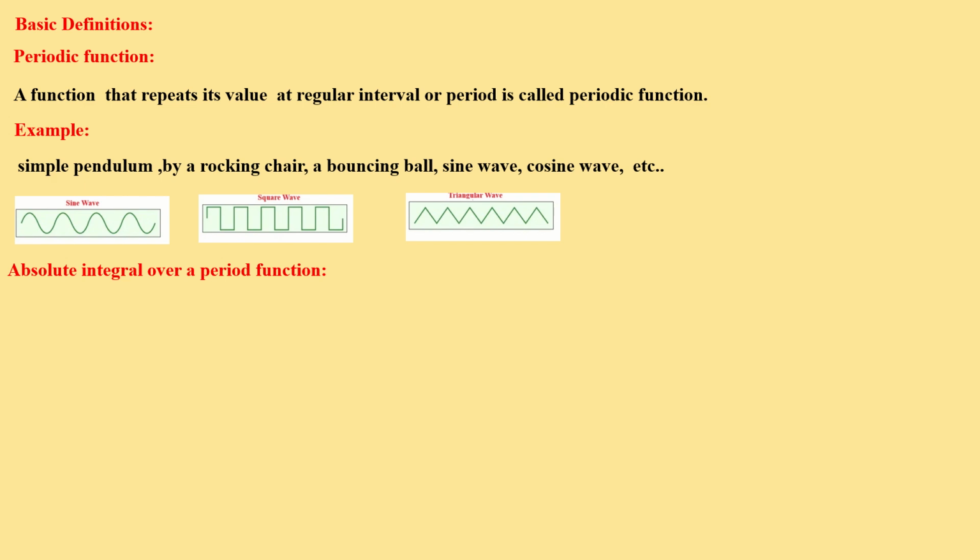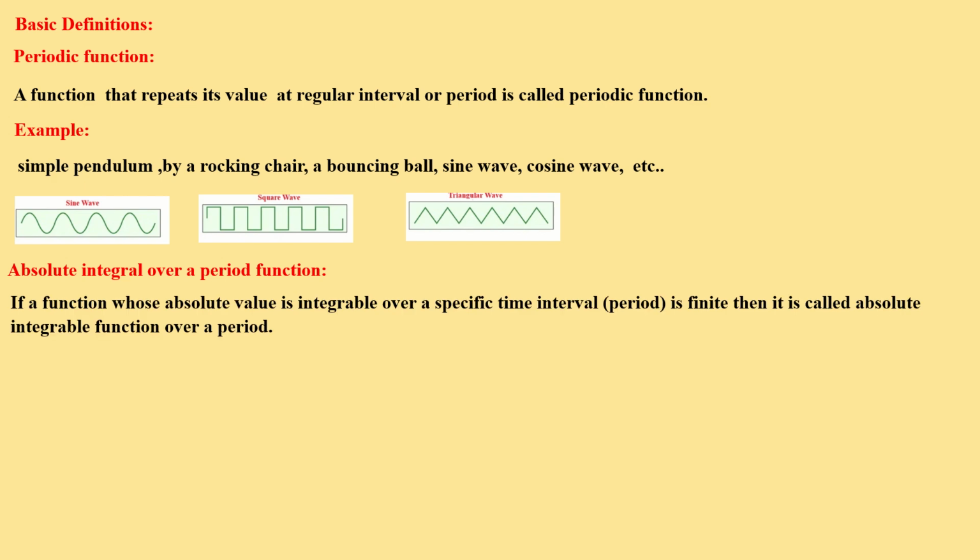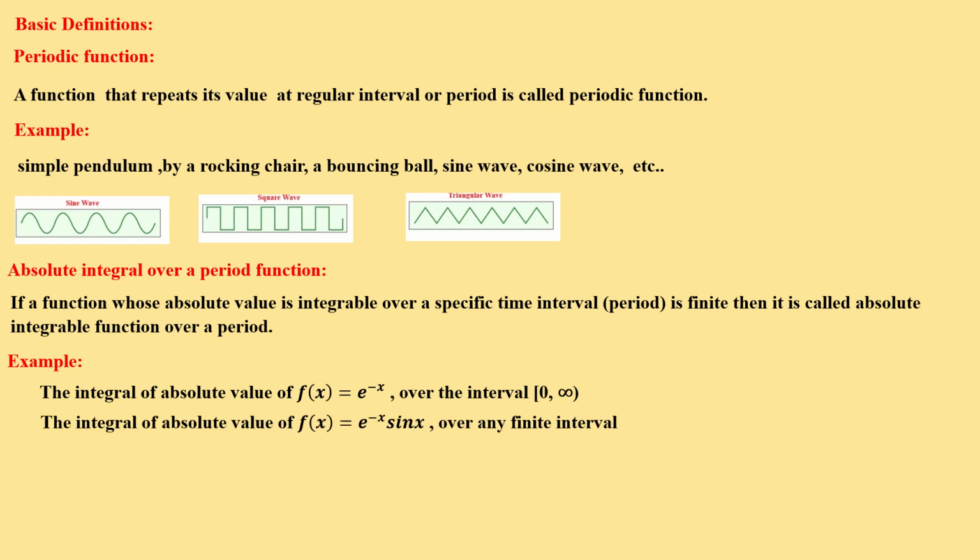Absolutely integrable function over a period. If a function whose absolute value is integrable over a specific time interval, that is, the integral is finite, then it is called an absolutely integrable function over a period. So for example, the integral of the absolute value of f of x, which is equal to e power minus x, over the closed interval 0 to infinity.